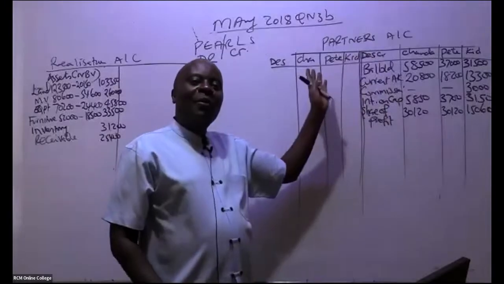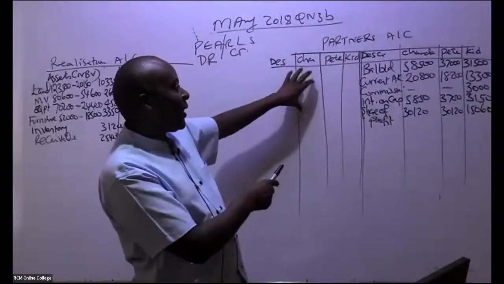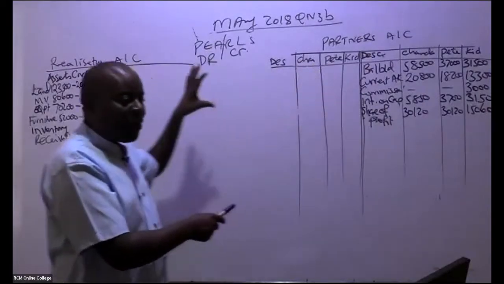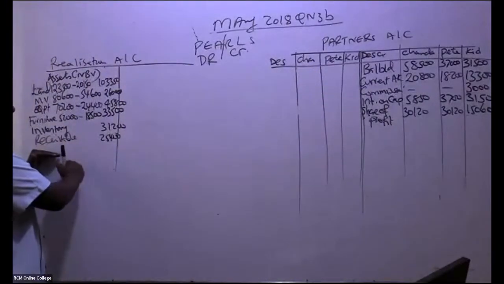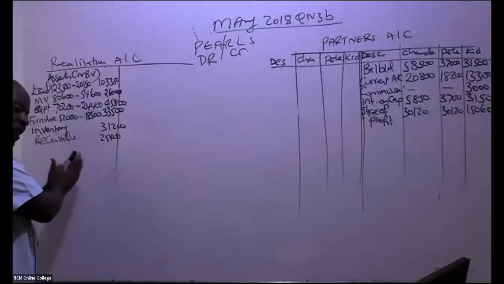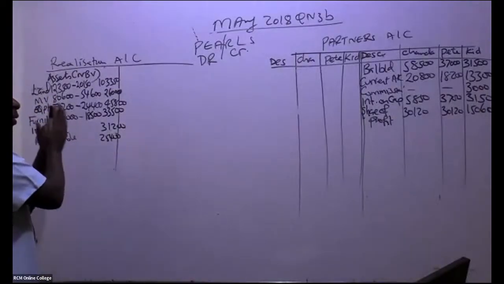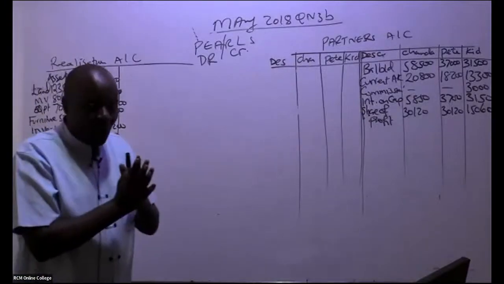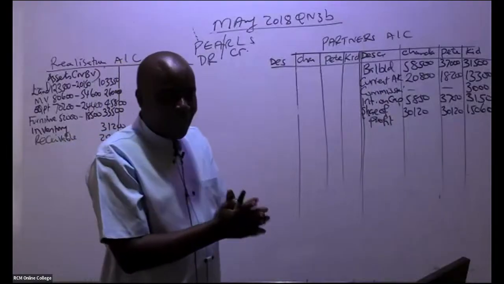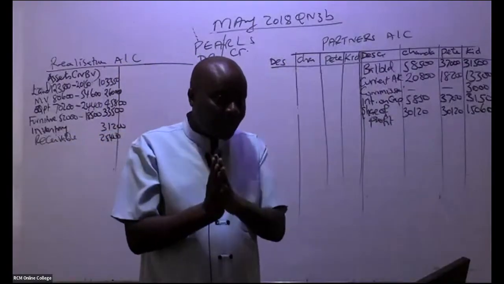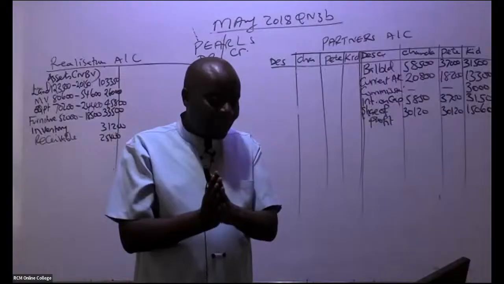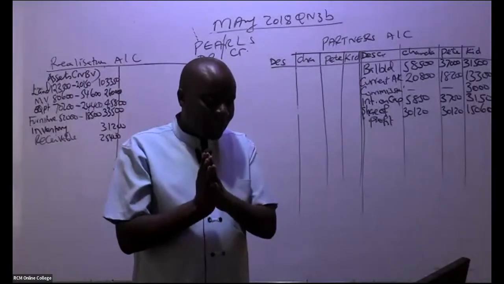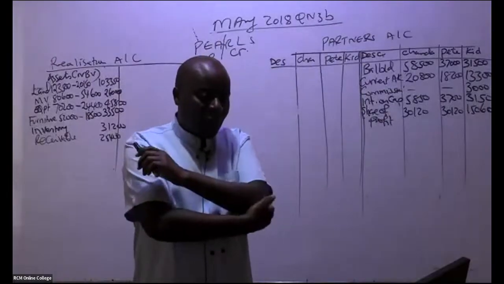So assets taken over by the 3 ninjas, we shall give them their assets. We shall debit here when we reach that point. If the investments were taken over by the new company, then I would have debited here, because here we only debit this account with assets that went to the new company that was formed. Is that clear, John, and everyone else? Is that clear that to the realization account, we shall only take those?